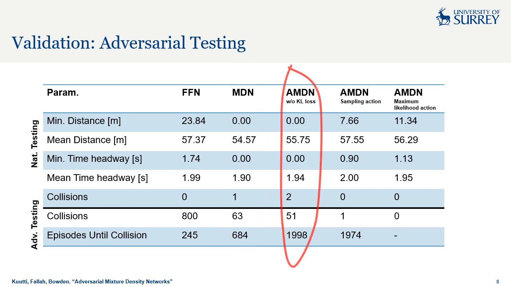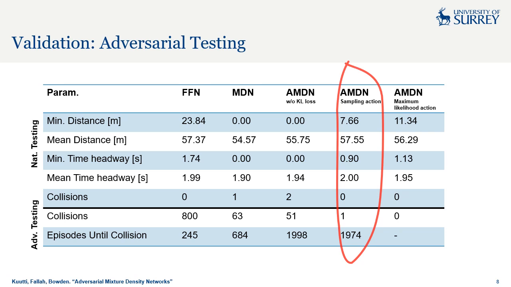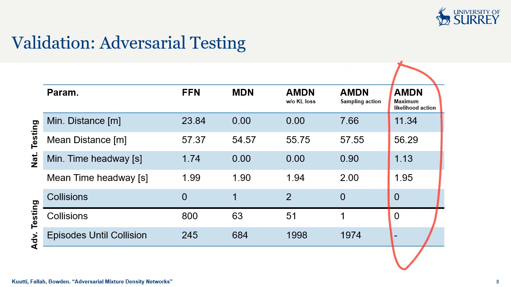Similarly, the AMDN without the KL loss only has 51 collisions in adversarial testing, but does not drive safely in naturalistic testing. Comparing the AMDN model with sampling action, we now have only one collision in adversarial testing, showing significantly improved robustness to edge cases and still maintaining a collision-free performance in naturalistic testing. The AMDN with the maximum likelihood action has even better performance with no collisions at all during adversarial testing and demonstrating similar performance to the FFN imitation model in naturalistic driving, therefore offering the best trade-off between reliable driving in typical scenarios and safe performance in rare edge cases.